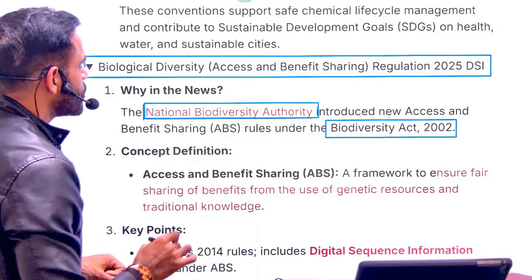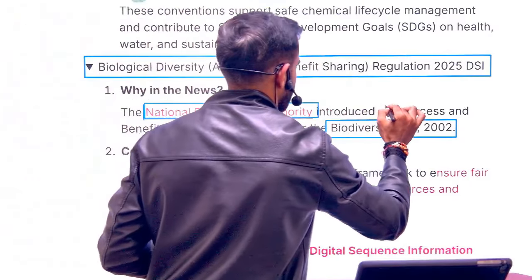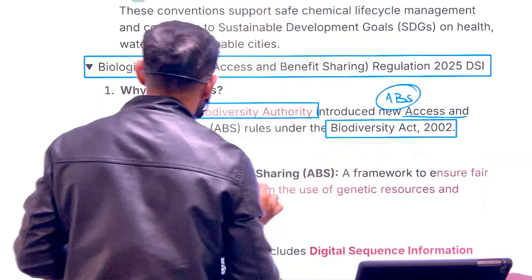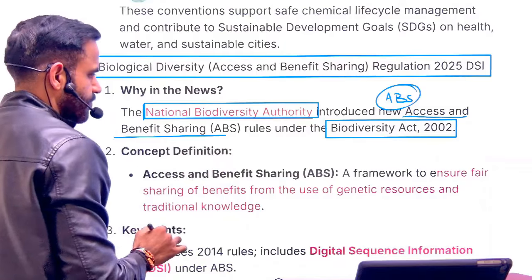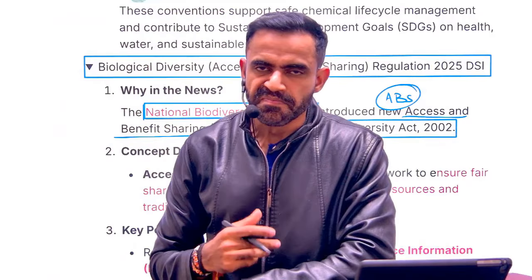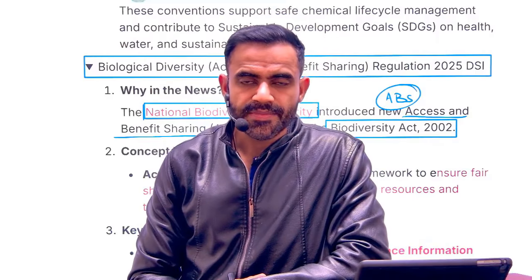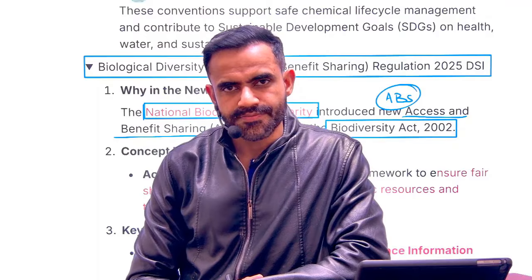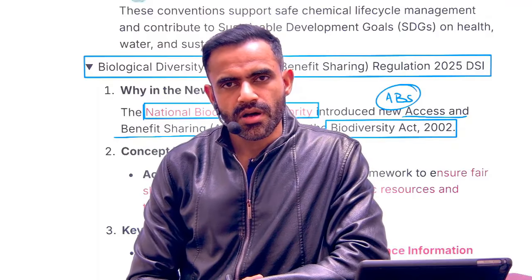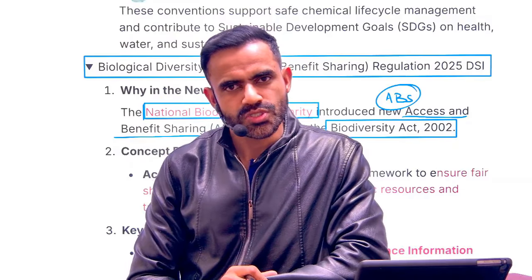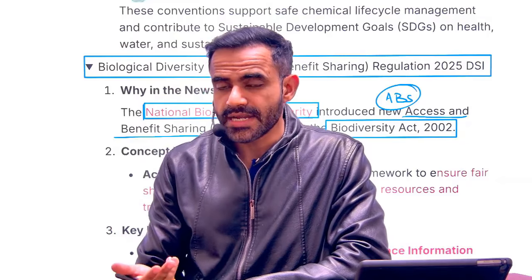Recently, this has issued new ABS rules. What is ABS? That is Access and Benefit Sharing Rules. In a very simple sense, let me simplify it. Let's say a tribal community is there and they have some kind of traditional knowledge. Now, what is happening is that some pharma company has approached them and they have utilized that traditional knowledge.